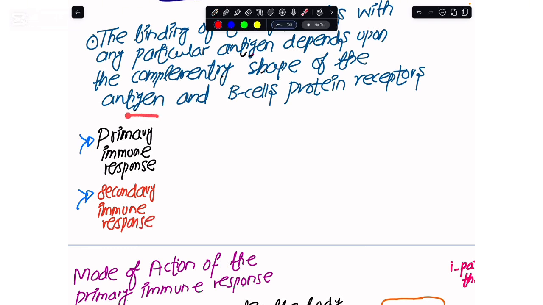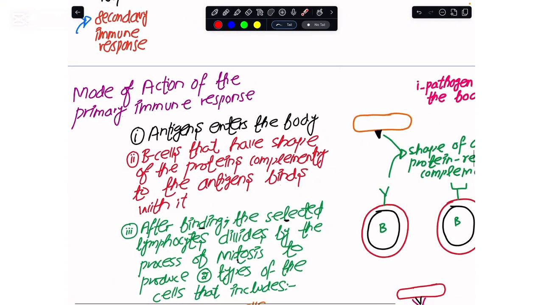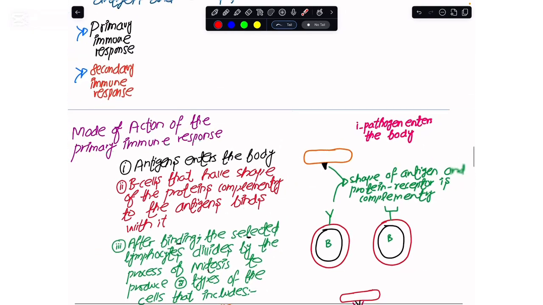If the pathogen enters for the first time, the primary immune response would be initiated. And if the pathogen enters for the second time, and it is the same pathogen, my body would carry out the secondary immune response. So we initially have to see what the mechanism of this primary immune response is. Here we have the diagram on this side, and here we have the description.